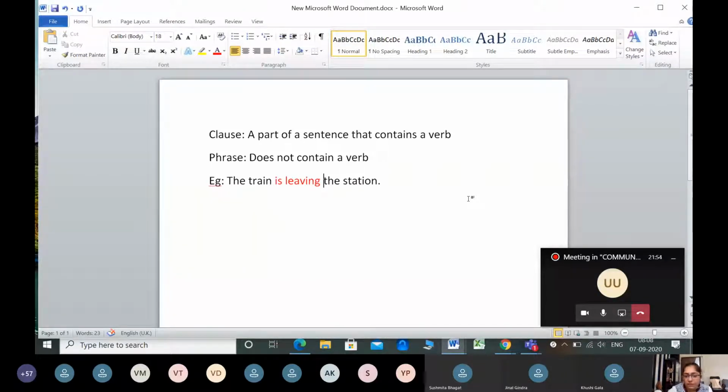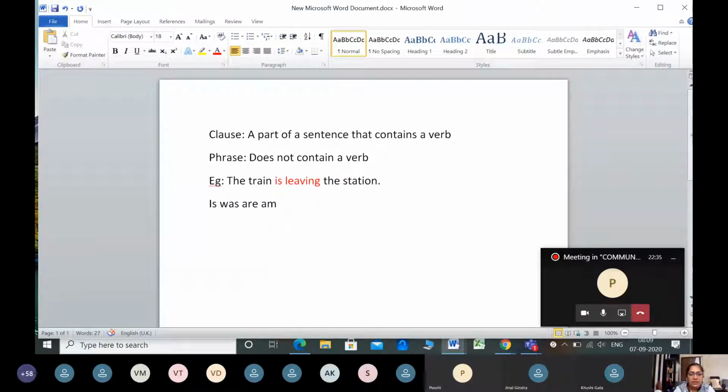Auxiliary verb is a helping verb, and you have auxiliary verbs such as the following: is, was, are, am. Ma'am, do you call them modal auxiliaries? No, we are now here trying to understand what is an auxiliary verb and what is a main verb. So we will stick to that. About modal auxiliaries, I will explain in another class when we come to that. Okay, ma'am. Because I don't want people confused with many terms. So today we will stick to what is a clause and a phrase.